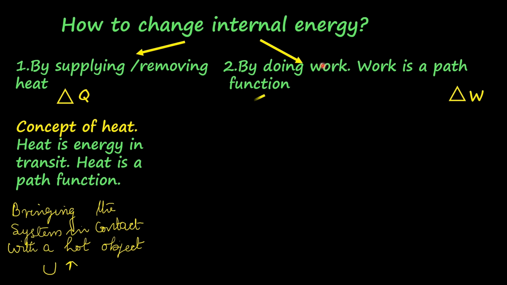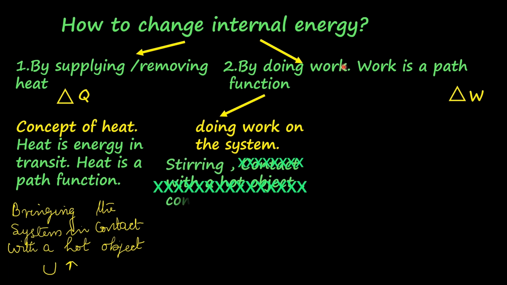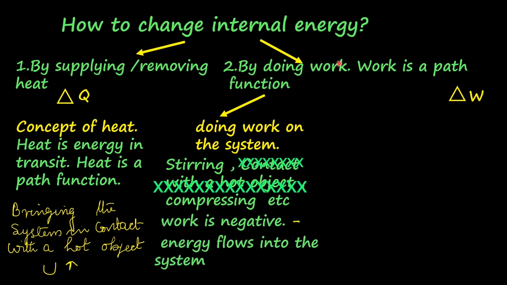Okay. Let us come back to the second method, that is by doing work we can transfer energy and change internal energy. Internal energy of a system can be changed by doing work on the system, for example, stirring a system or compressing a system. When work is done on the system, by convention, work done on the system is negative, that is negative W, and energy flows into the system. You should be able to allot the correct sign for the work while doing problems. So better keep this in mind.